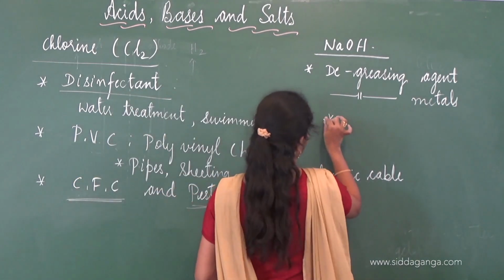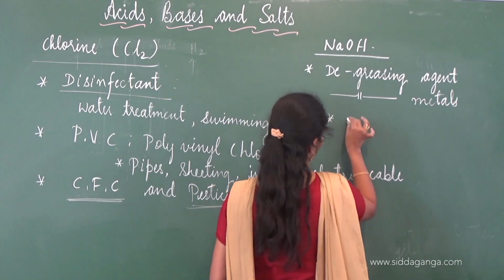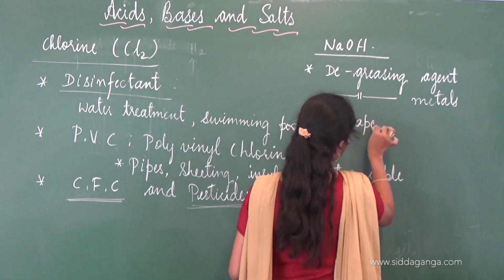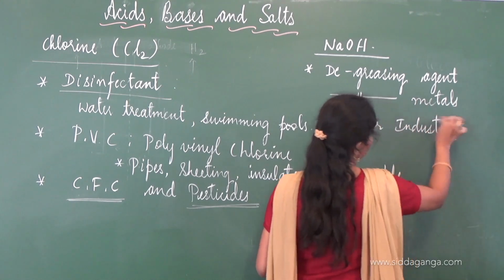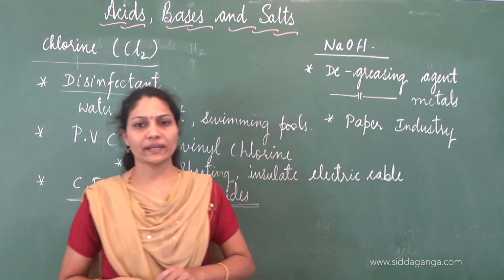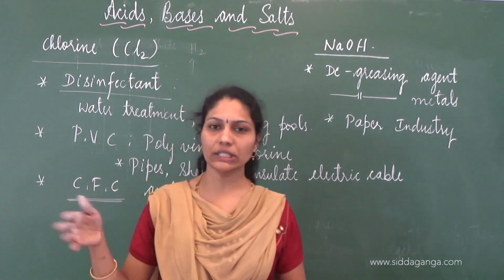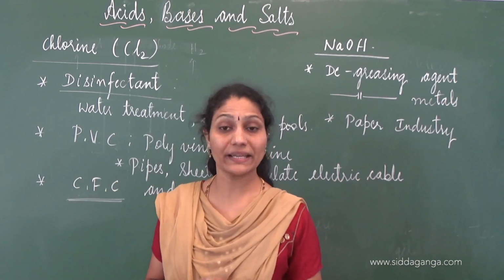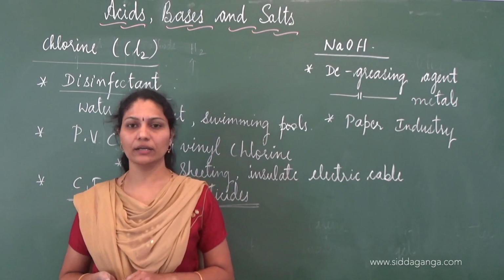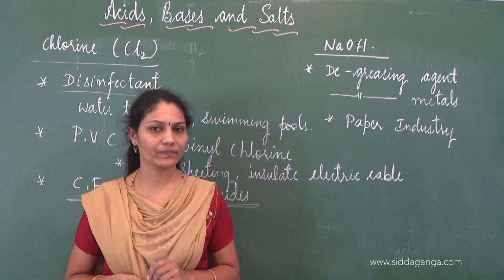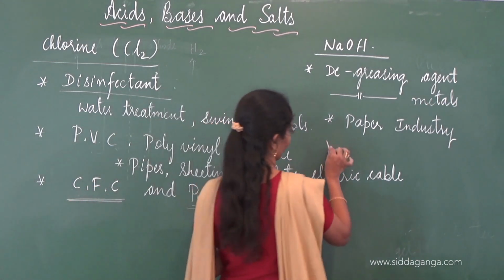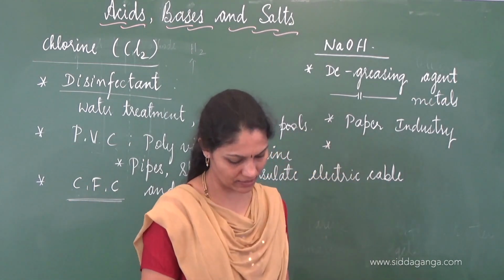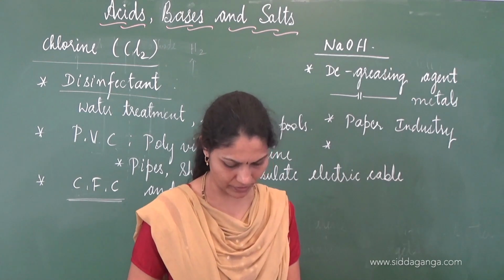It finds its applications in various industries like the paper industry. In paper industry, sodium hydroxide is used to remove dirt and grease present in wood. It makes these fibers very clean. So sodium hydroxide finds its applications in paper industry also. And we find various other applications of sodium hydroxide.